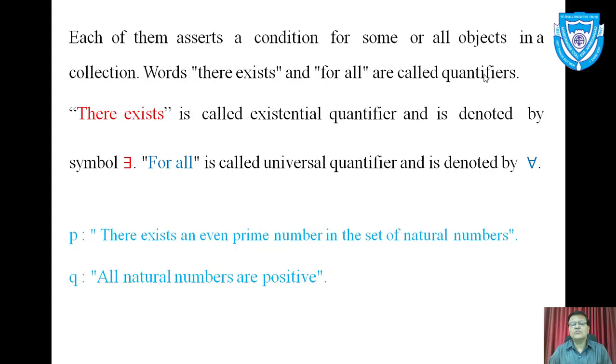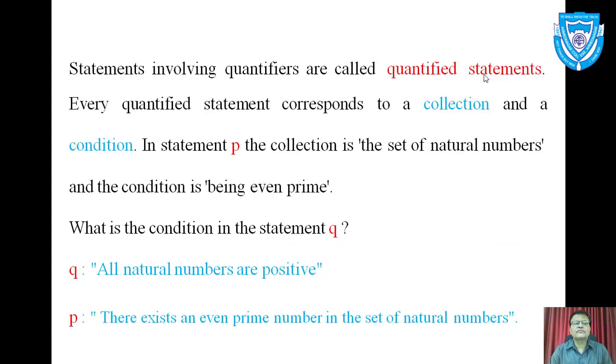So what are the names of the two quantifiers? Existential quantifier and universal quantifier. The existential quantifier speaks about the existence, and the universal quantifier says whether all the members in the collection satisfy the condition or not. Now here are two statements. P: there exists an even prime number in the set of natural numbers. Q: all natural numbers are positive. Statements involving quantifiers are called quantified statements. So P and Q are quantified statements.